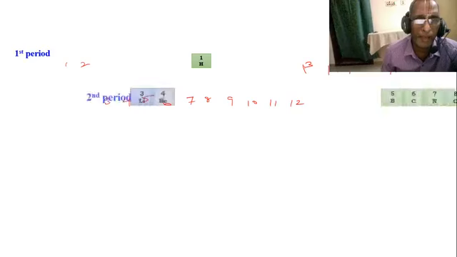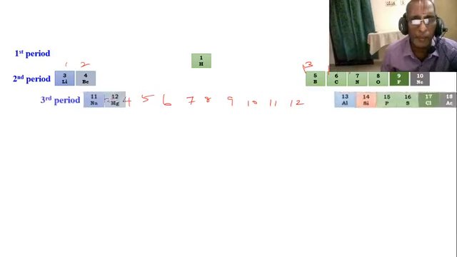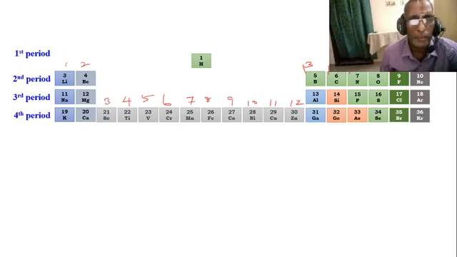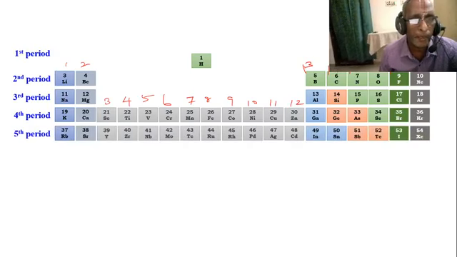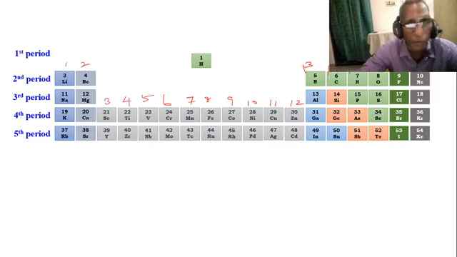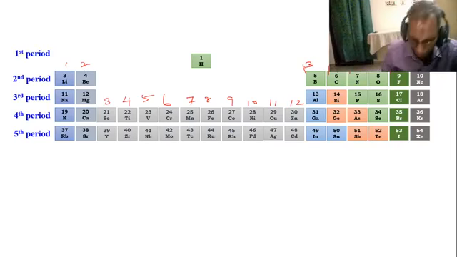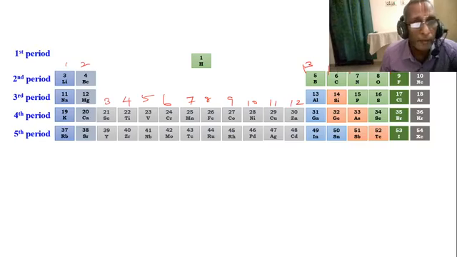Now let us have a glance at the arrangement of the periodic table. First period contains hydrogen and helium. Second period contains lithium to neon. Third period contains sodium to argon. Fourth period contains potassium to krypton. Fifth period contains rubidium to xenon.